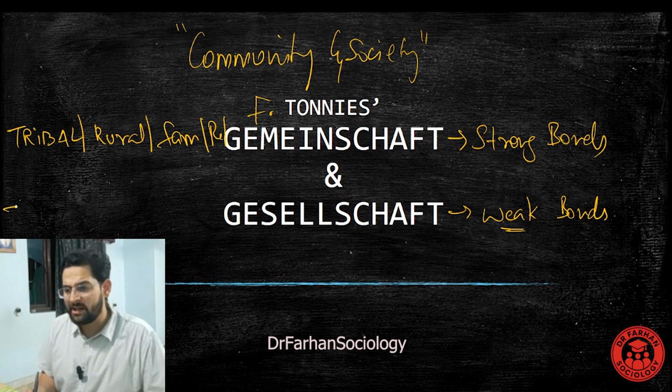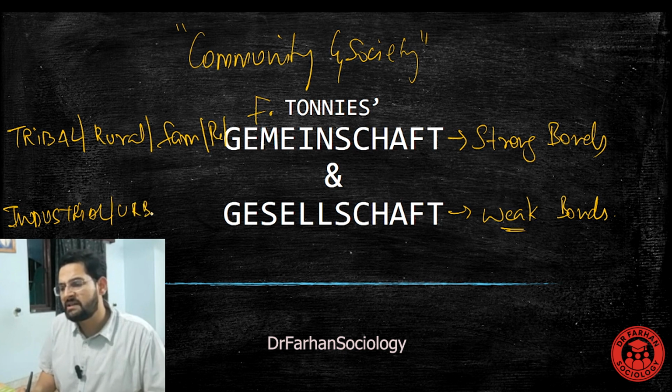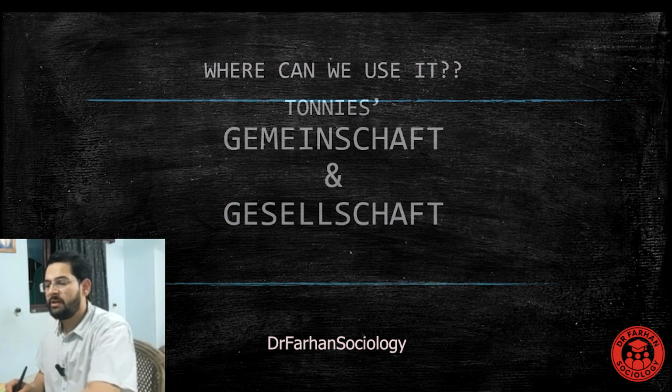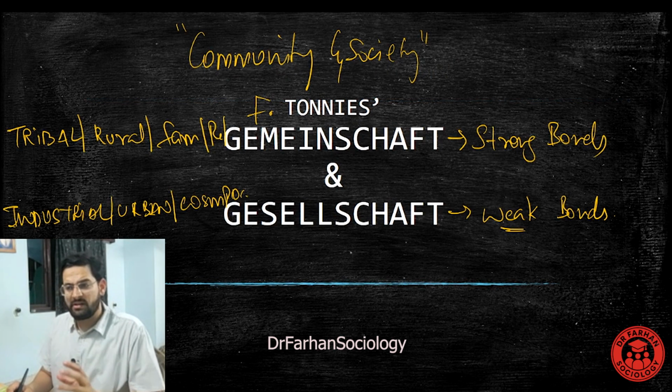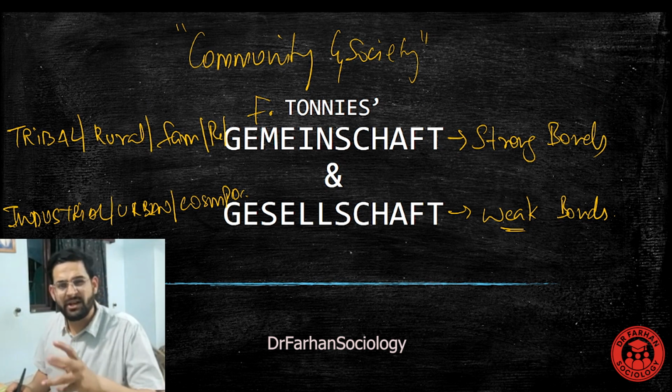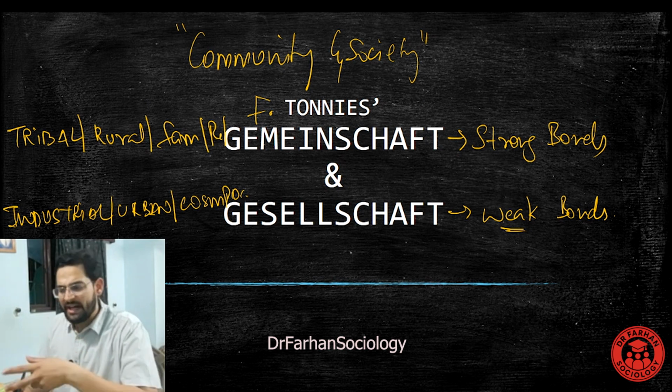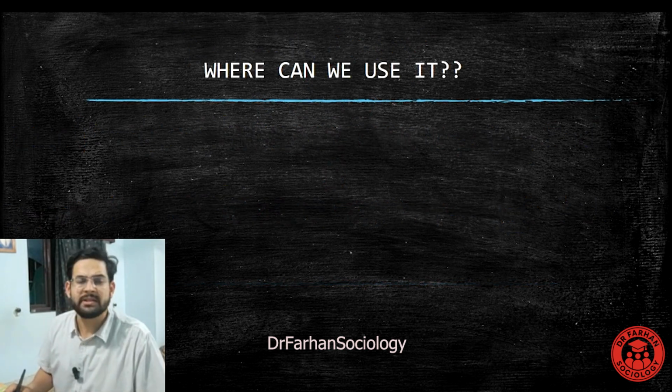A good example of these are the industrial societies. Typically, when these industrial societies grow, they become urban societies. And when these urban societies grow, they are seen as cosmopolitan societies. So, given this, Ferdinand Tönnies is trying to introduce a word by which he divides societies. Why are we talking about this?